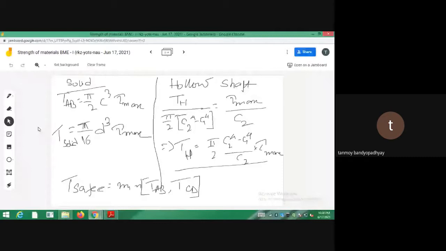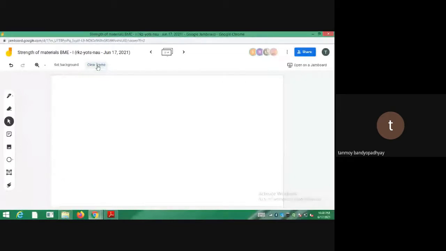So just follow problem number 3.31. Problem number 3.31, we are having a shaft. It is fixed at this end. We are having a circular shaft. So this is the shaft.